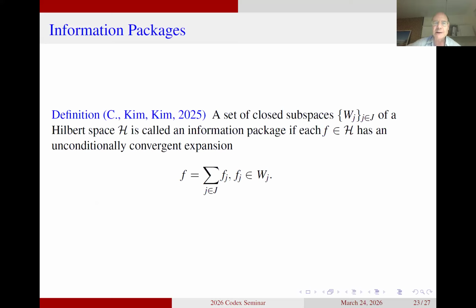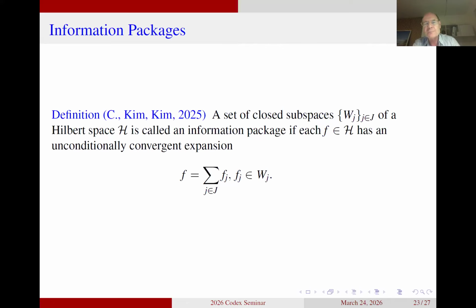It's a collection of closed subspaces of our Hilbert space, such that each element in the space has an unconditional convergent expansion as an infinite linear combination of elements in the spaces W, J. When you look at this, you should now look at it the same way as the frame condition. It's something that gives you a way to decompose all elements in the underlying Hilbert space.